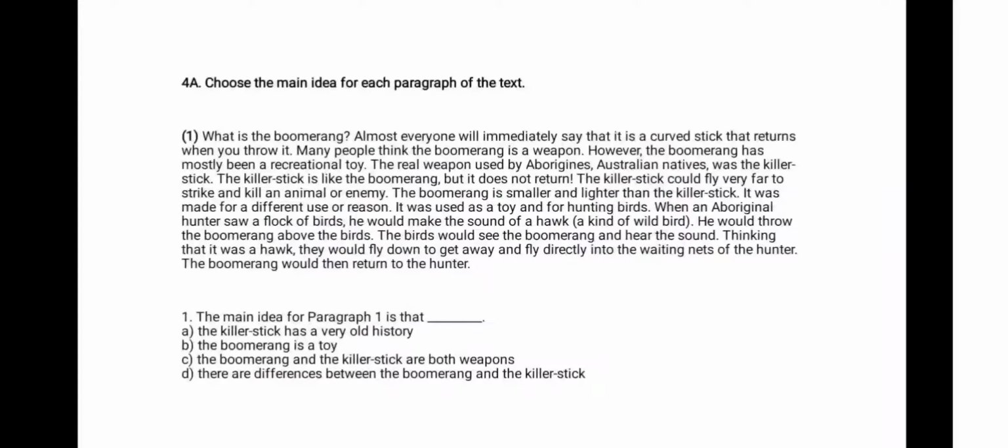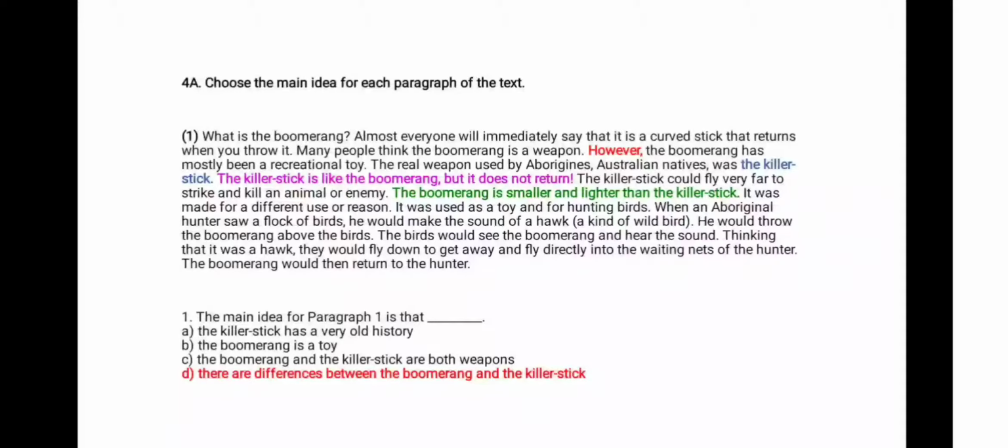Next. Okay, 4a. Here, in our text, we have 3 paragraphs about boomerang. And we're just going to take a look at the main ideas of each paragraph for this part in exercise 4a. So let's start with the first question. So here you have 4 options, and the next slide here will give you the answer. Okay, I also put some color on these words or sentences to help you finding the main idea.